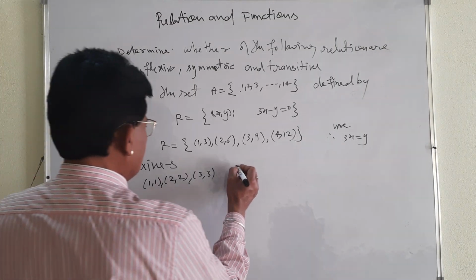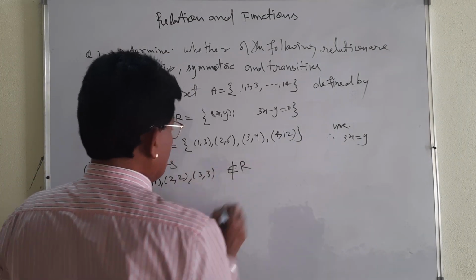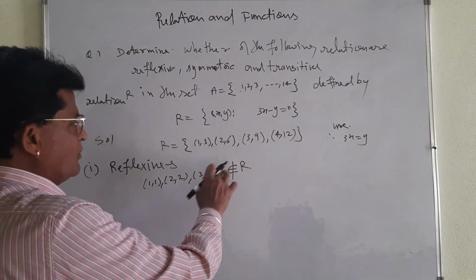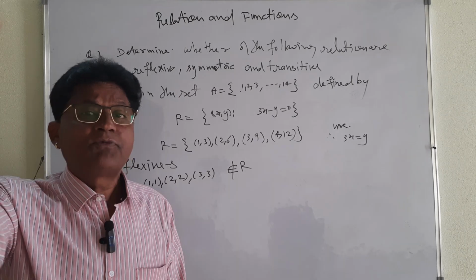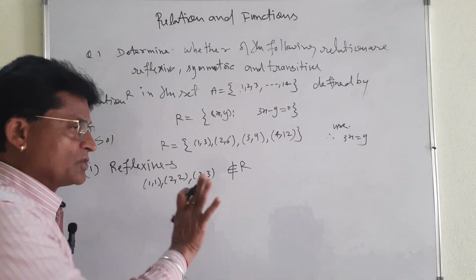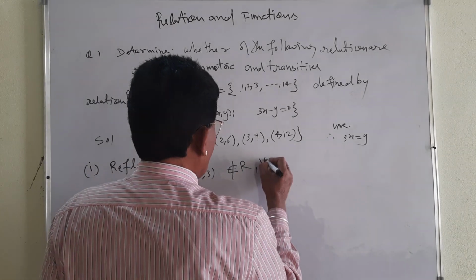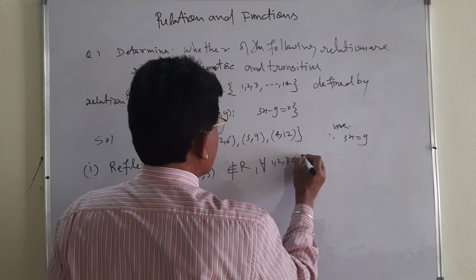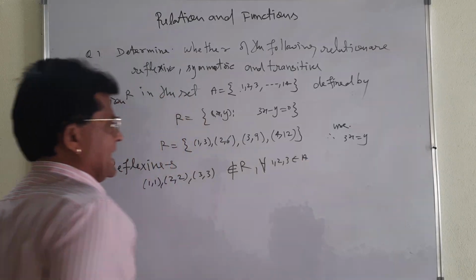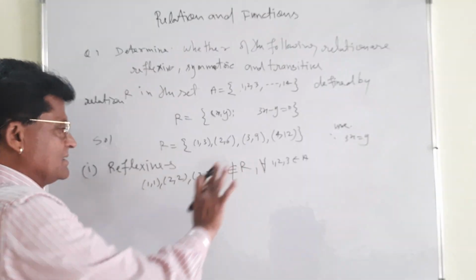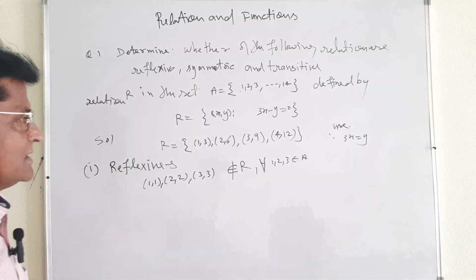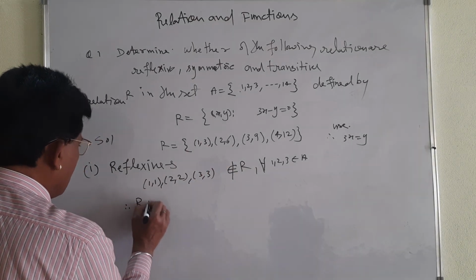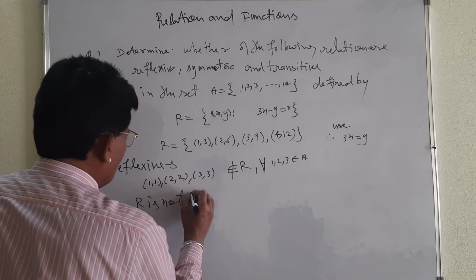Then what you will say? It does not belong to R. Similarly, you can write (3,3), (4,4), (5,5), (6,6), (7,7) up to (14,14). Each and everything does not belong to R, for all 1, 2, 3 and so on belonging to A. As I told you, my dear student, you can write all the elements. I didn't write because there will be a big line. Therefore R is not reflexive.